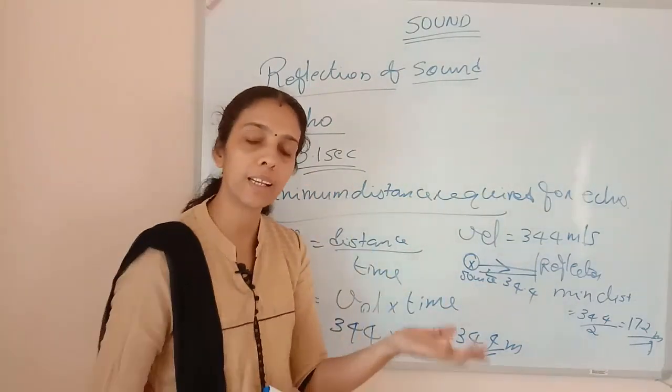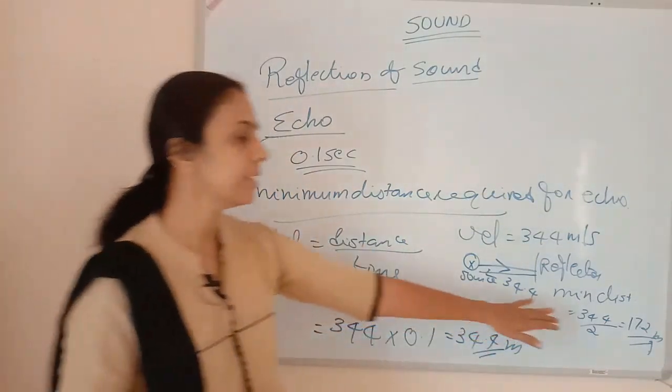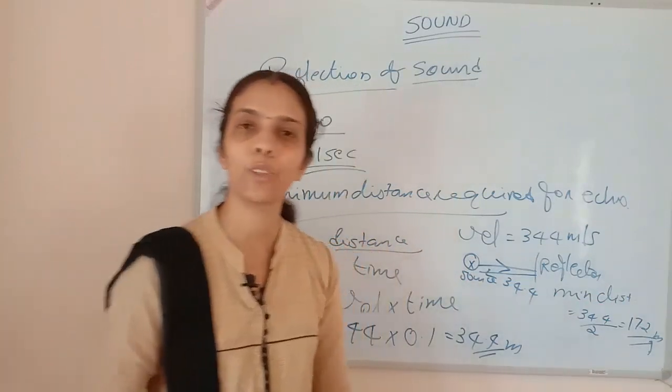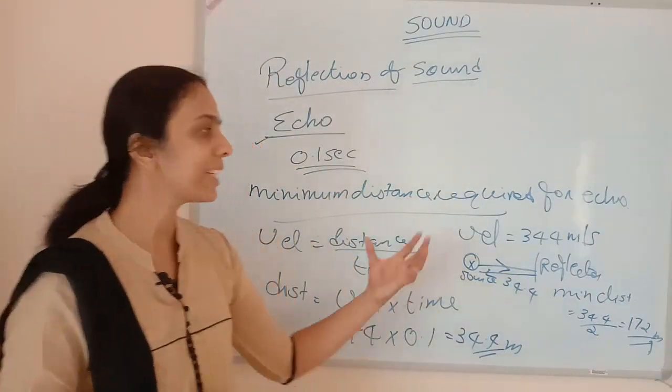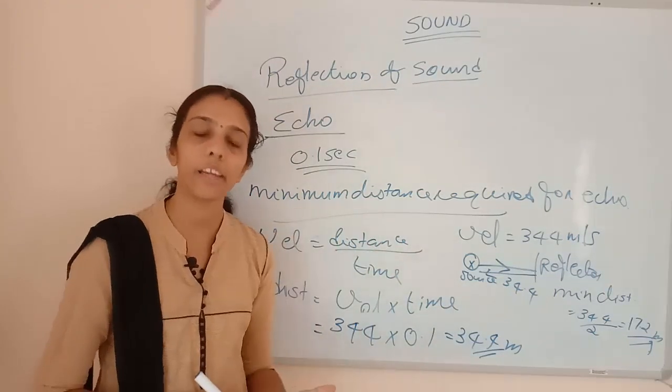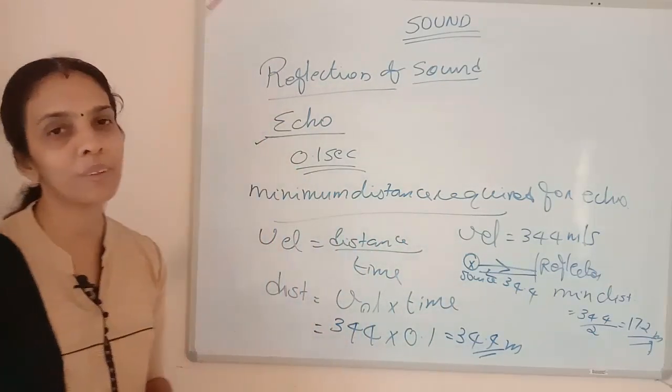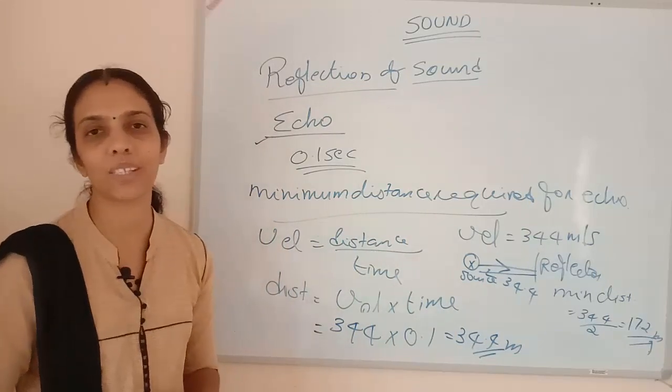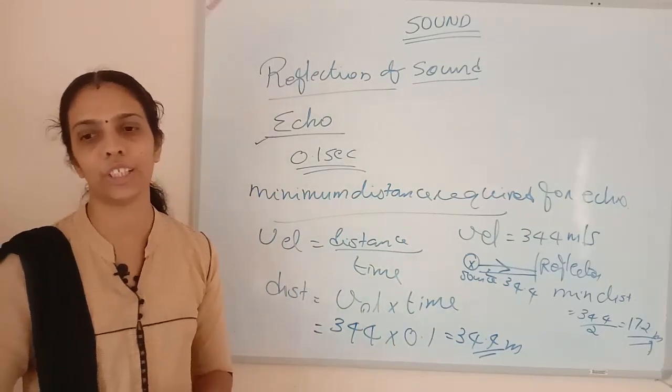If the temperature is decreasing or increasing, there will be a slight variation in the values accordingly. So is it clear to all of you how we can find out the minimum distance to hear an echo and what is meant by echo? Clear? So next we are going to study reverberation.